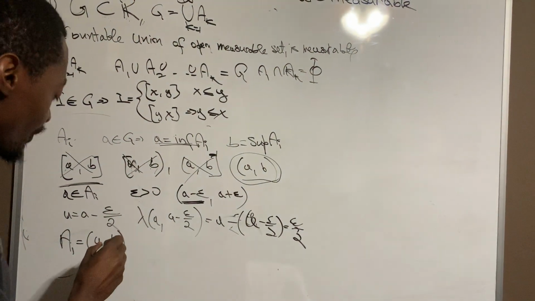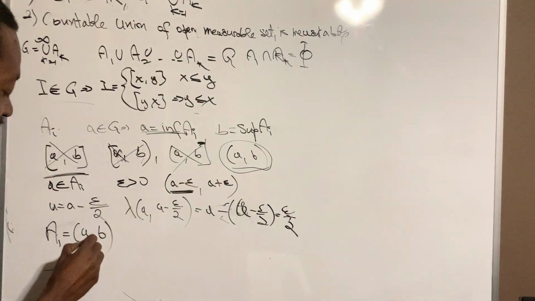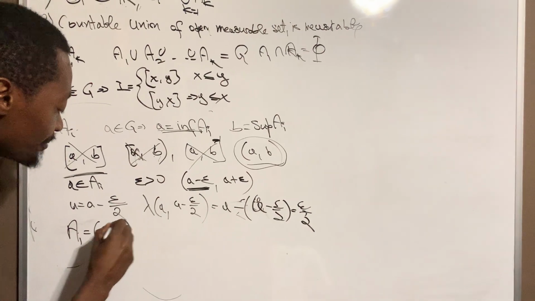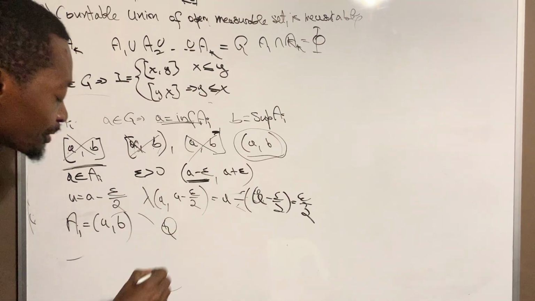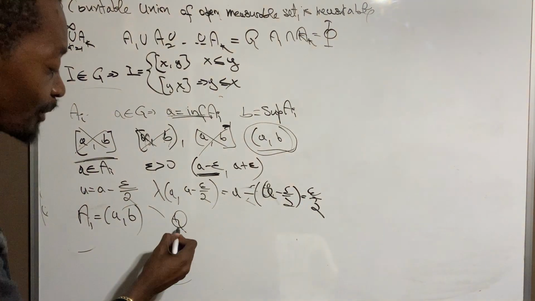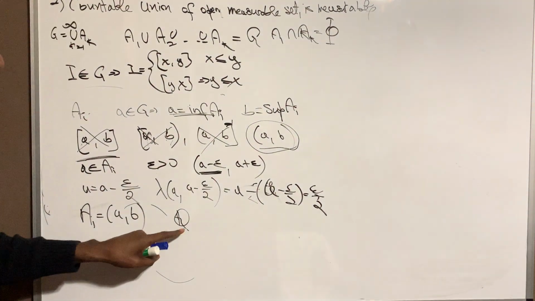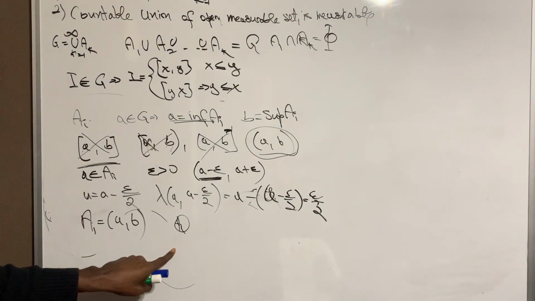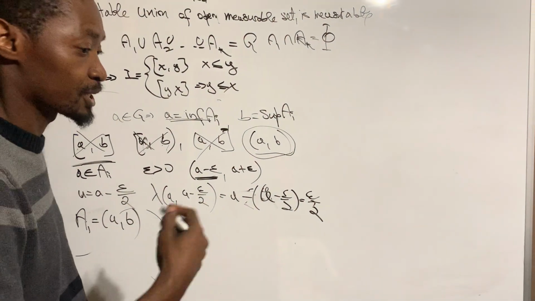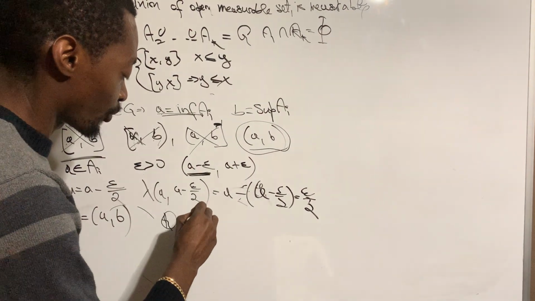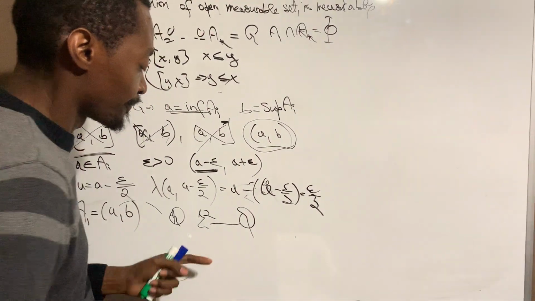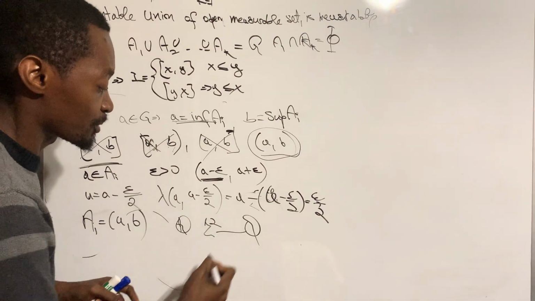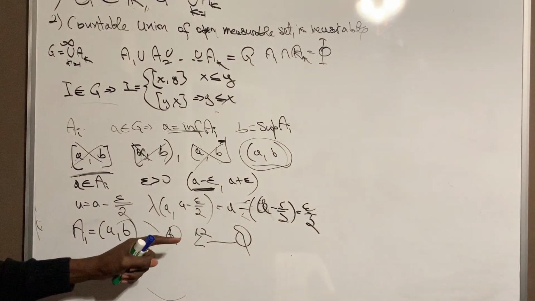The reason: pick any element inside those A_i. We can map it to Q, the set of rational numbers, right? And because we can do that, we know that Q is countable. Why is Q countable? Because we can always define a surjective map from Z squared to Q, right? That means Q is countable because the surjective map exists.